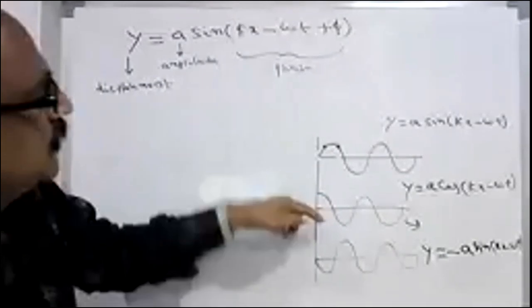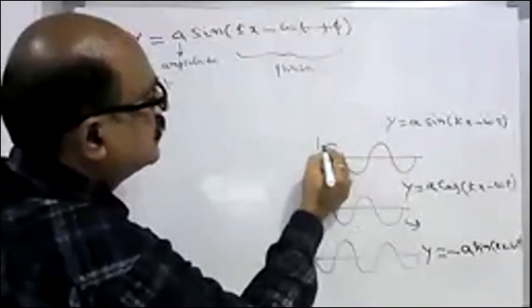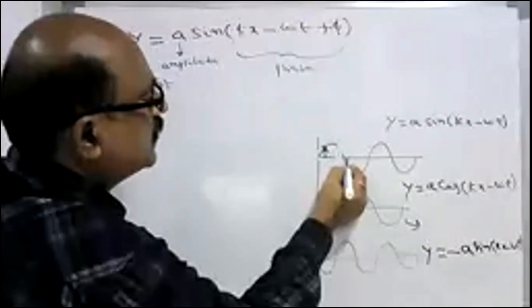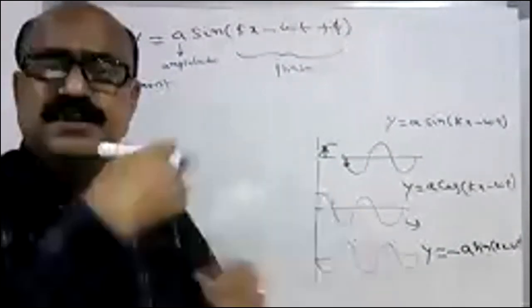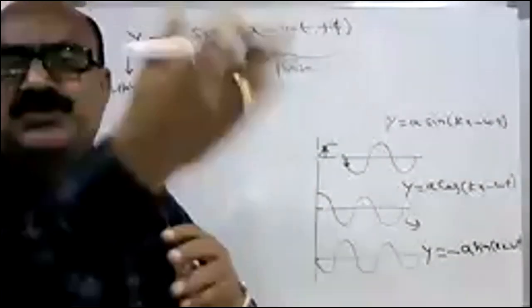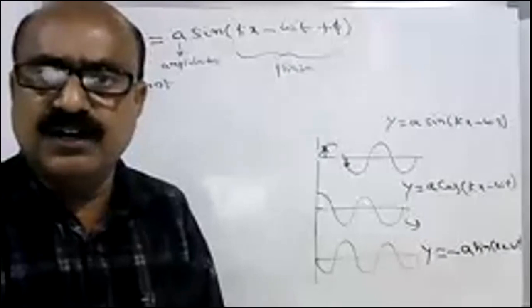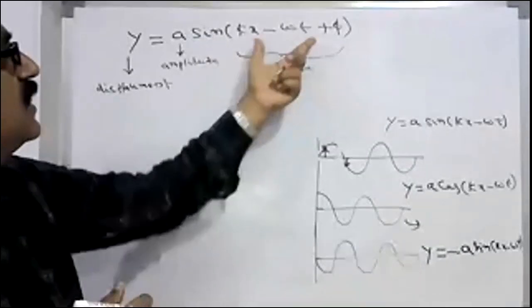If you consider two particles in the same phase, say one particle here somewhere and another here, these two particles in the same phase are at the same time and the same position. Are you able to follow? Yes, sir. Now this is the phase argument, called the argument of the oscillatory function.